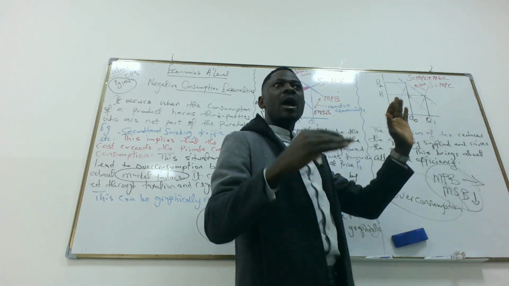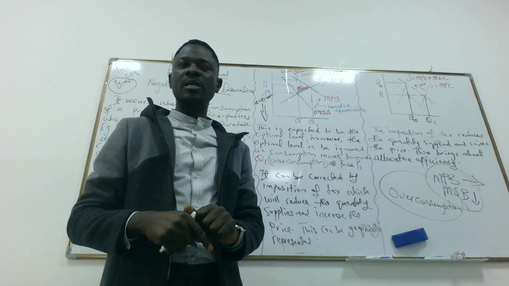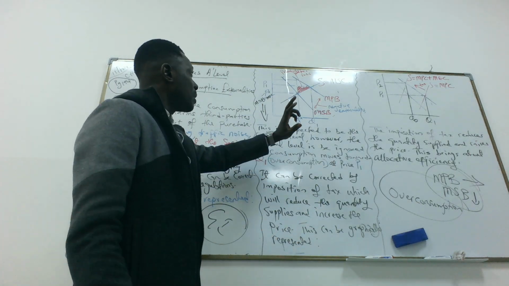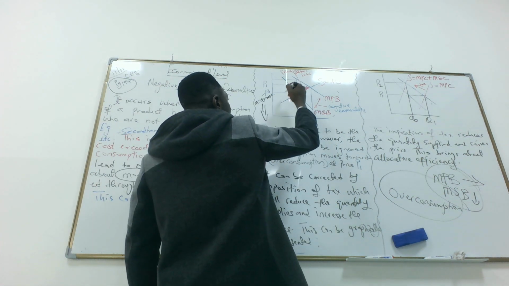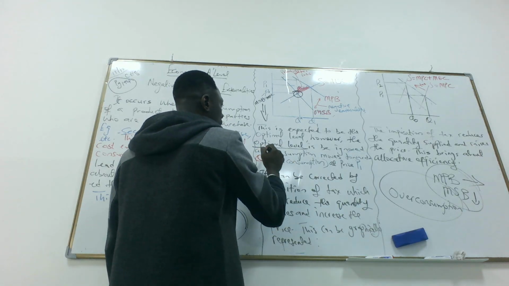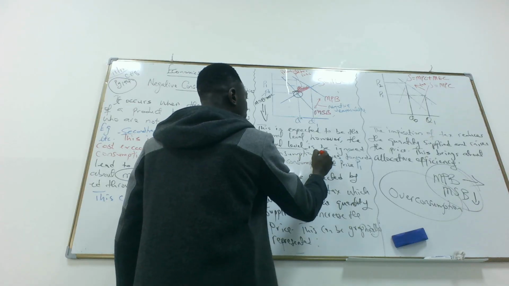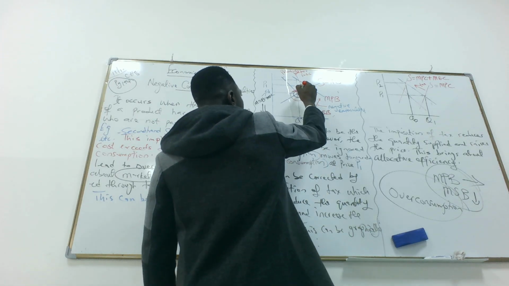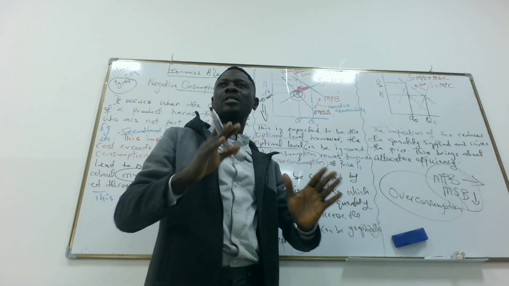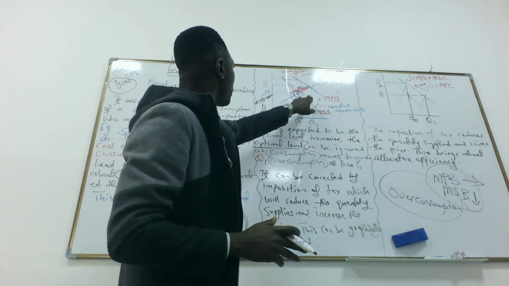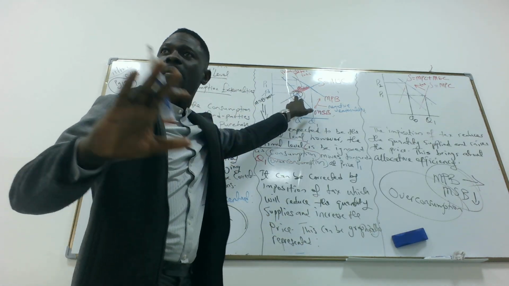But before I go into this, how does negative externality come into place? So look at the graph here. QS is the optimal social level of consumption. This is the point we are supposed to consume, QS, PS, where our marginal social cost equals our marginal social benefit. At this point, there's the optimum level.